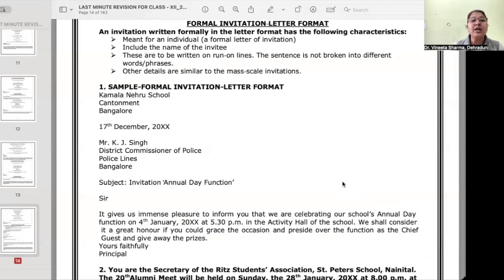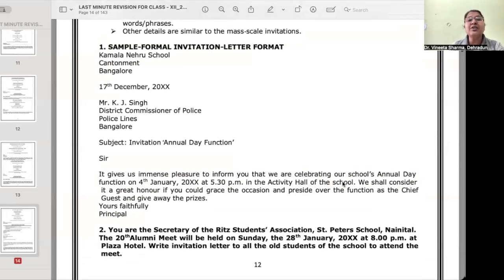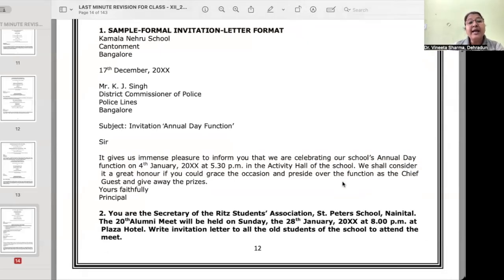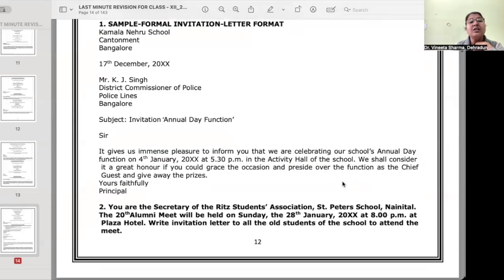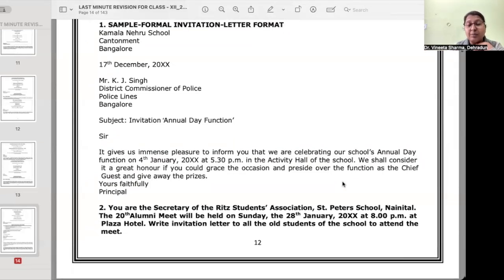बाकी सब कुछ वही होता है. जैसे सबसे पहले sender's address is to be written, as you can see here, Kamala Nehru School, Cantonment, Bangalore. Then date, then name, designation and address of the person who is receiving this invitation, है ना? Like Mr. KJ Singh, Commissioner of Police, Police Lines, Bangalore. Subject: Invitation, annual day function.